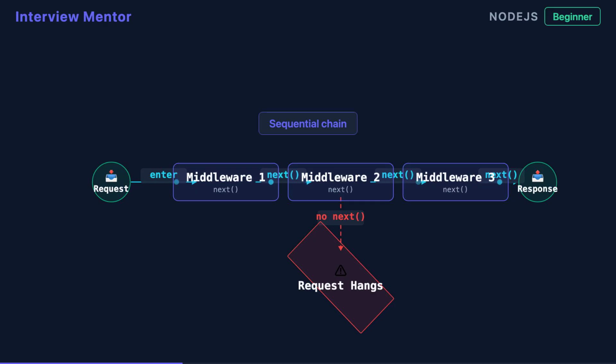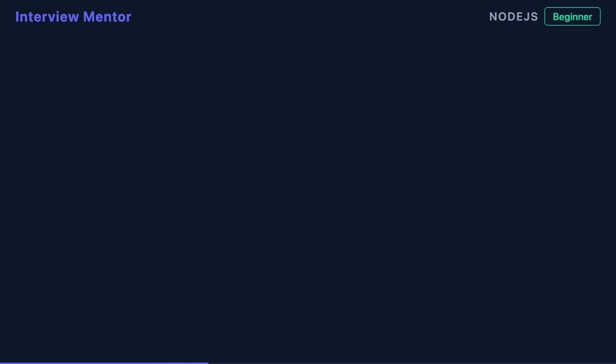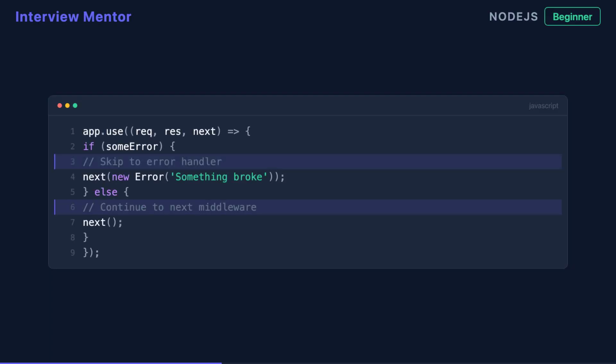Think of next as the baton in a relay race. Without passing it, the race never finishes. Here's a powerful feature. You can pass an error to next. When you call next with an argument like next error, Express skips all remaining regular middleware and jumps straight to your error handling middleware. This is how you centralize error handling in Express apps.